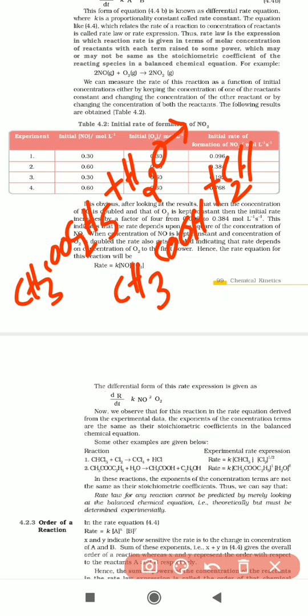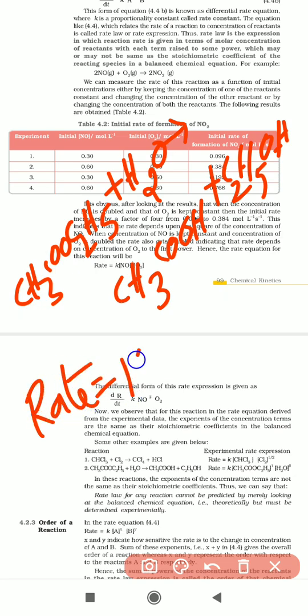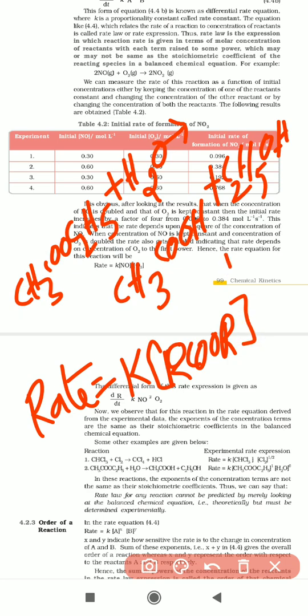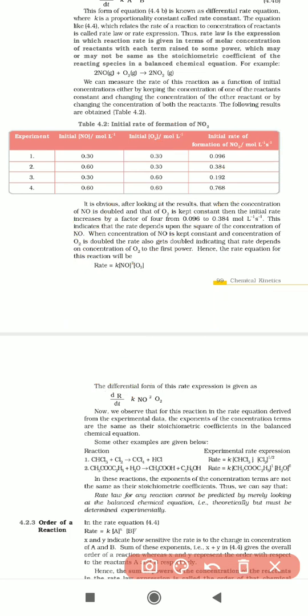So the concept, how we express this rate expression: rate is equal to K into concentration of ester power 1 and the concentration of H2O power 0. So the experimental values and the theoretical values differ, and the rate expression will differ.